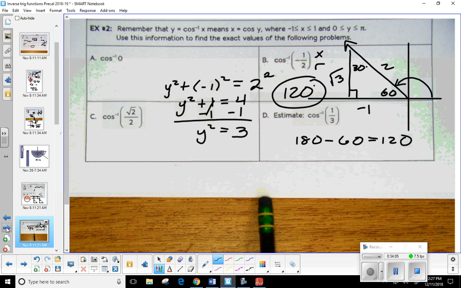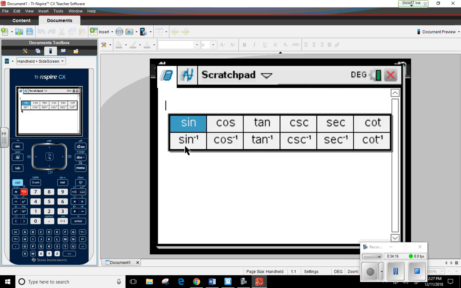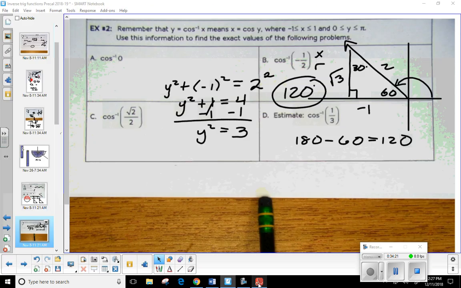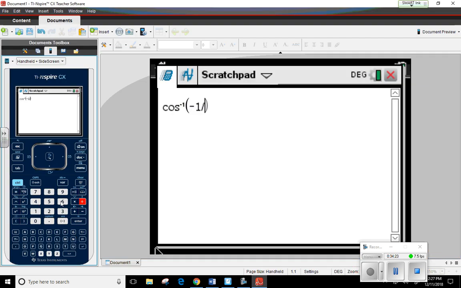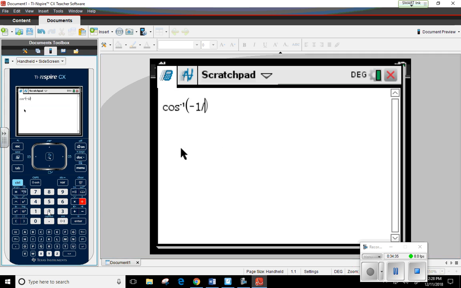Now, remember, if it's a special right triangle, we should be getting the answer exactly, right? Let's see. I'm going to come over here. Okay, now it's not going to let me do that because the calculator has some marks on the screen. But let me go ahead and say B. There we go. So we're dealing with cosine inverse. What was the problem? Oh, I'm sorry. I was thinking about another problem. It's -1 divided by 2. Sorry. -1 divided by 2. And there's the 120 that we just got.